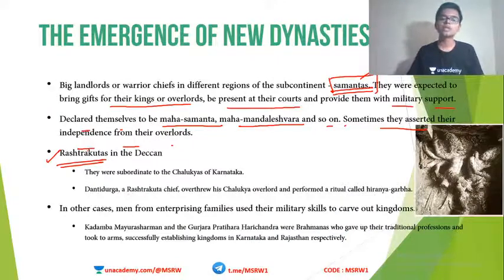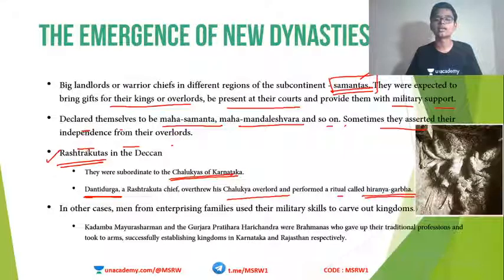Okay, so the Rashtrakutas were actually subordinated to the Chalukyas of Karnataka. This was another very famous dynasty in the medieval period. So Rashtrakutas were actually subordinated to Chalukyas. But when the Chalukyan power weakened, a person called Dandidurga, who was a Rashtrakuta chief, overthrew the Chalukyan overlord and performed a ritual called Hiranyagarbha. Okay, so a Rashtrakuta chief named Dandidurga overthrew the Chalukyan throne and performed this ritual Hiranyagarbha.